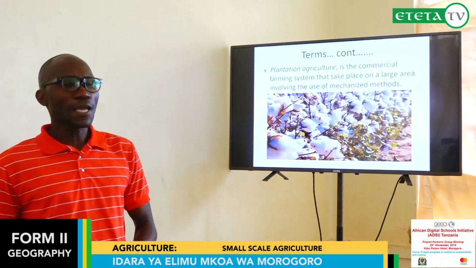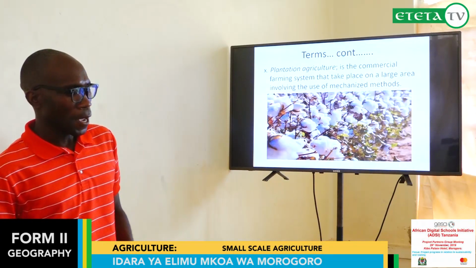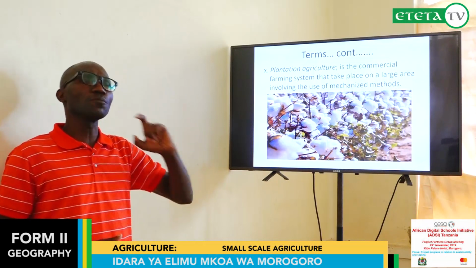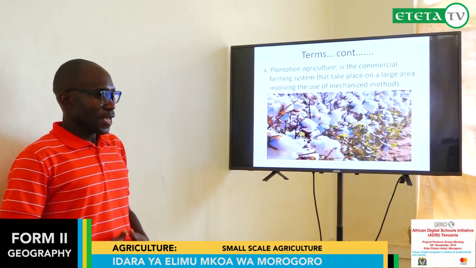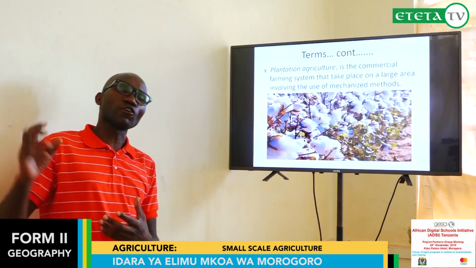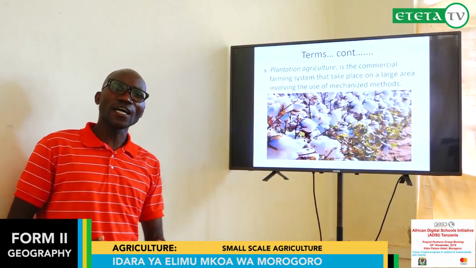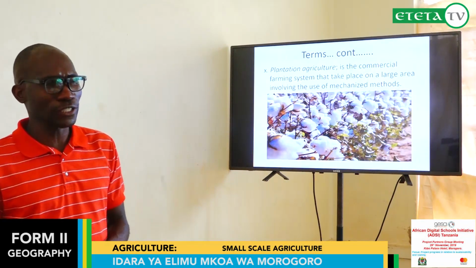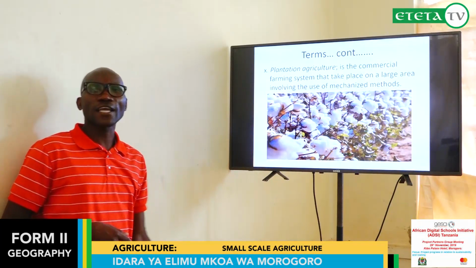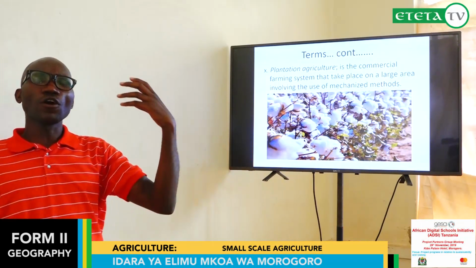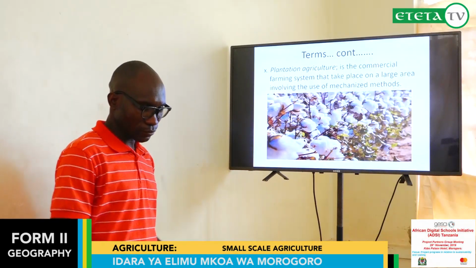Another is plantation. A plantation can be used in small farms or in large farms, but plantation involves much in producing crops over a large area. This can be for food crops, and also for cash crops. But those people who are involved much nowadays in plantation are involved much in cash crop production. As you have seen in the picture, this is cotton. Cotton is a cash crop. We produce cotton for the production of the clothes which we wear nowadays.